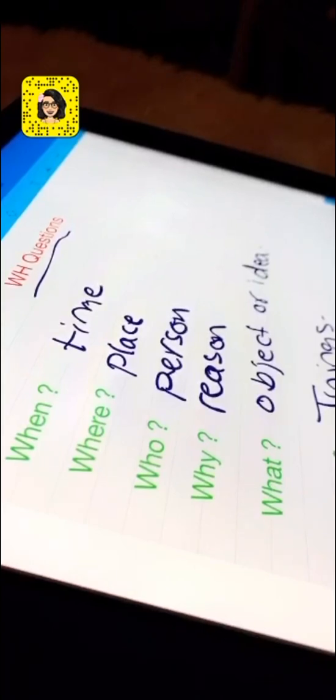Why did you leave the class? I'm asking about the reason here. What is this box? What is this? I'm asking here about an object, okay? Or what is your idea? I'm also asking here about your suggestions. I'm asking here about ideas, okay?